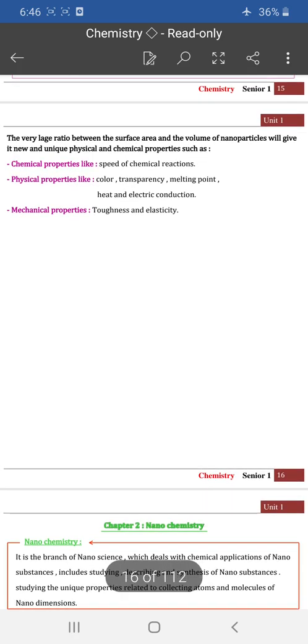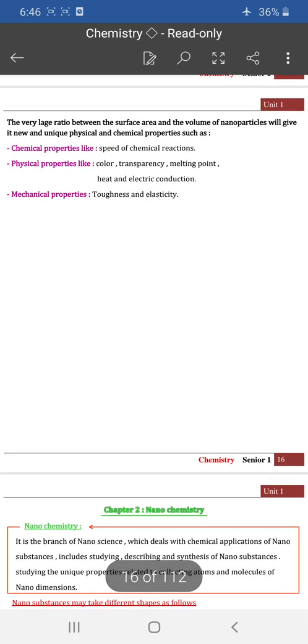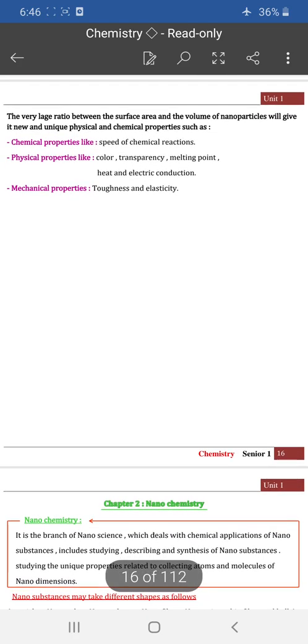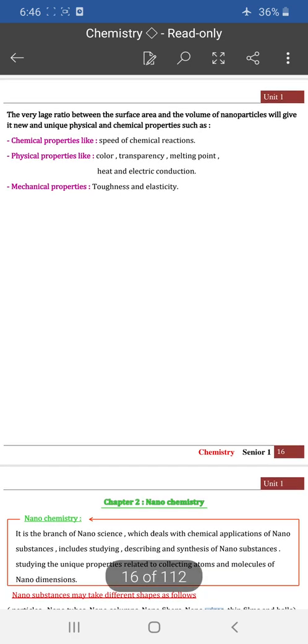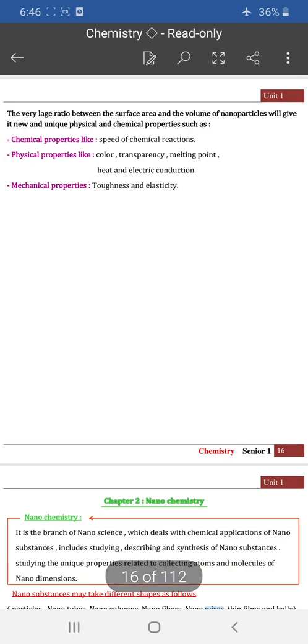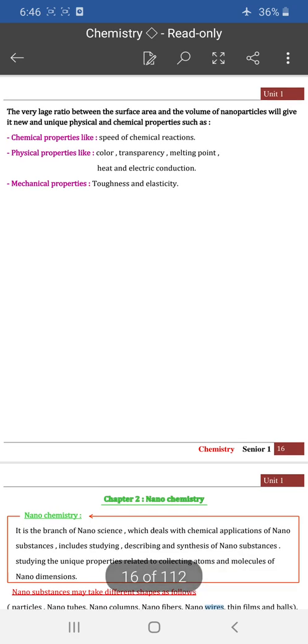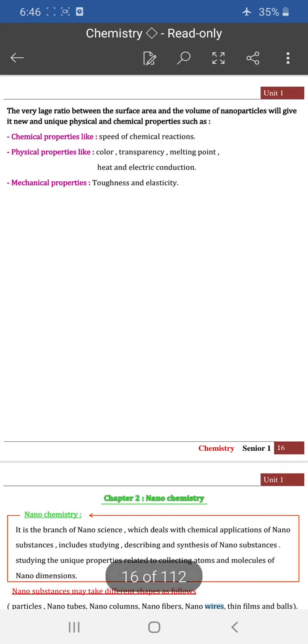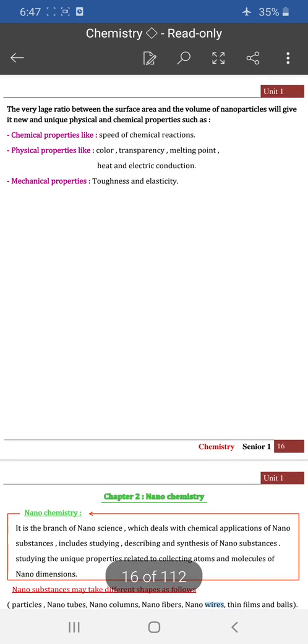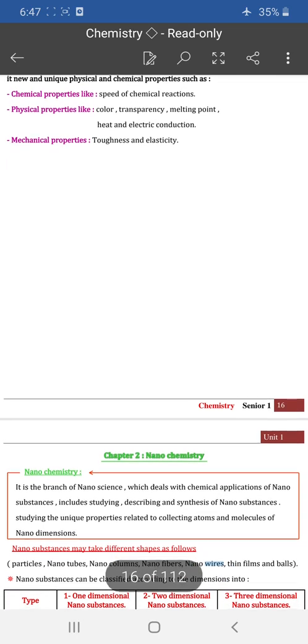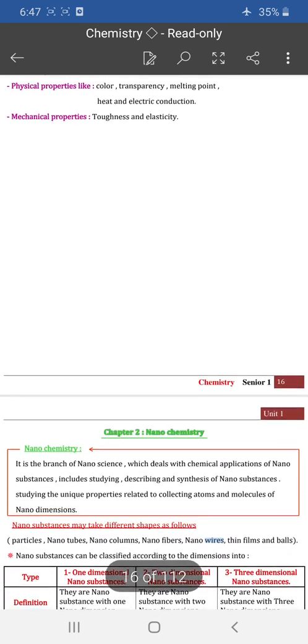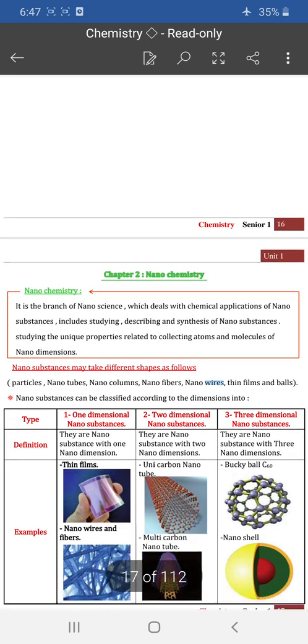So the very large ratio between surface area and volume of nanoparticles will give it new and unique physical and chemical properties, like the speed of chemical reaction, for example, and physical properties like color, like transparency, like melting point, like heat conduction and electric conduction, and mechanical properties like toughness and elasticity.